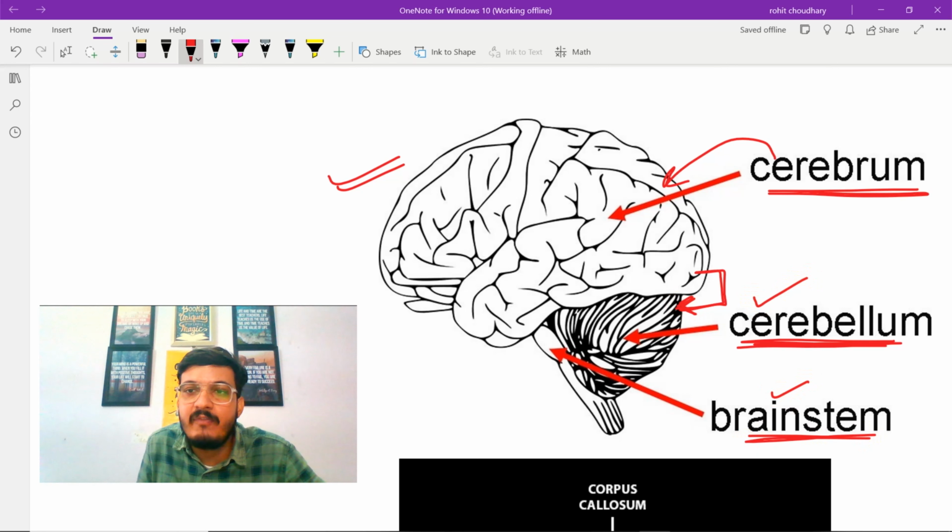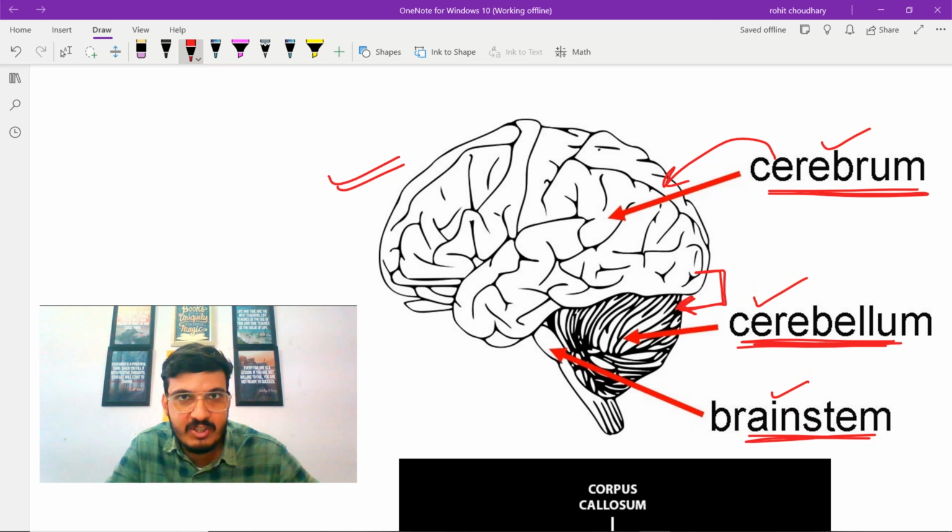So starting with the functions of cerebrum, cerebrum is involved in higher level functions such as interpreting touch, hearing, vision, emotions, learning, and fine control of movement. The functions of cerebellum are: it plays a crucial role in coordinating the muscle movements and helps in maintaining posture and balance.